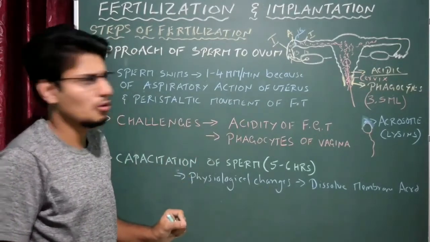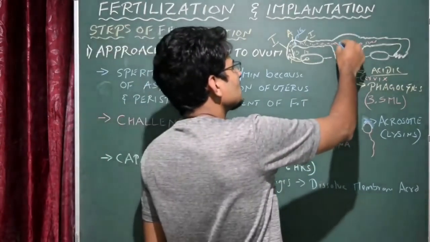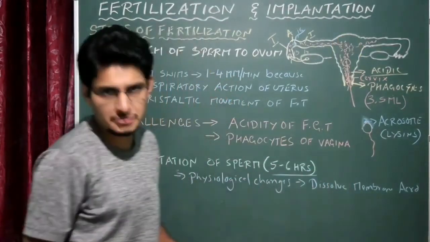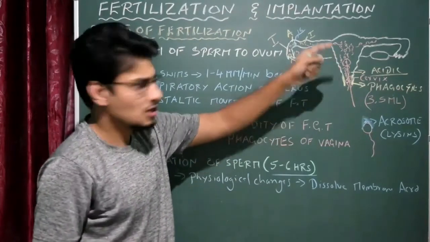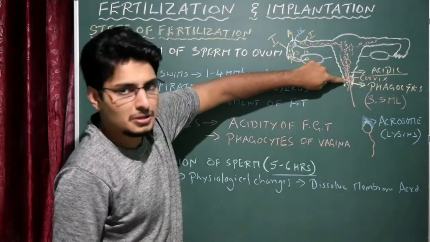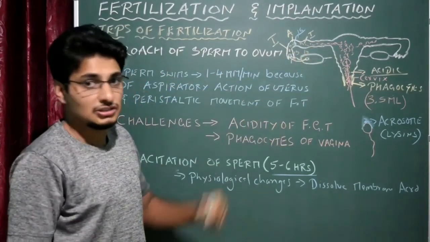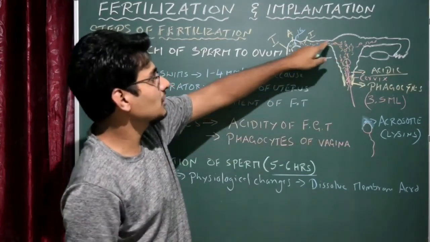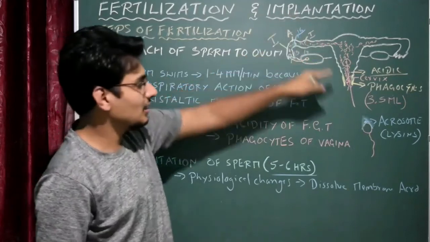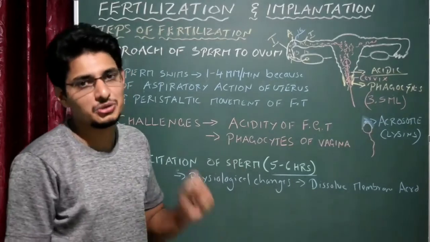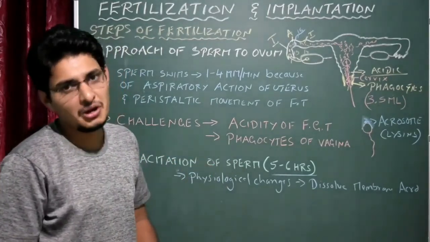Which is very, very important. So let us imagine that out of millions of sperm, all have completed their capacitation. Normally it takes around 5 to 6 hours. So here the insemination takes place. Now the sperms are traveling after escaping all these challenges, and ultimately they reach the fallopian tube. At that time they should have completed capacitation, otherwise they cannot penetrate into the ovum. This is the one thing to remember.